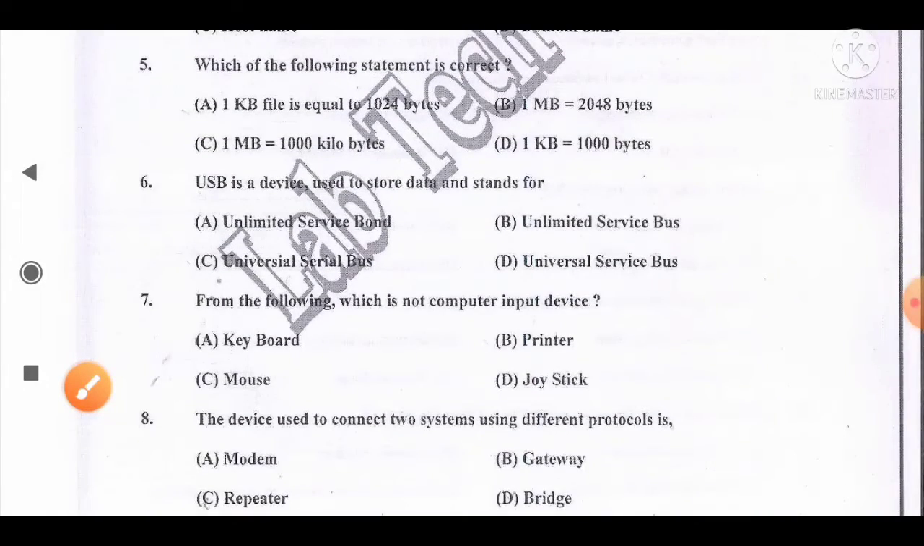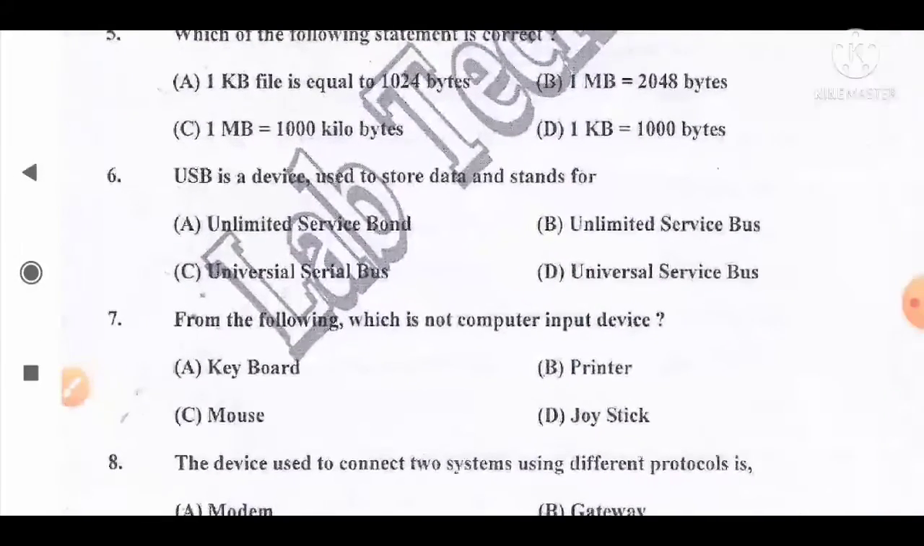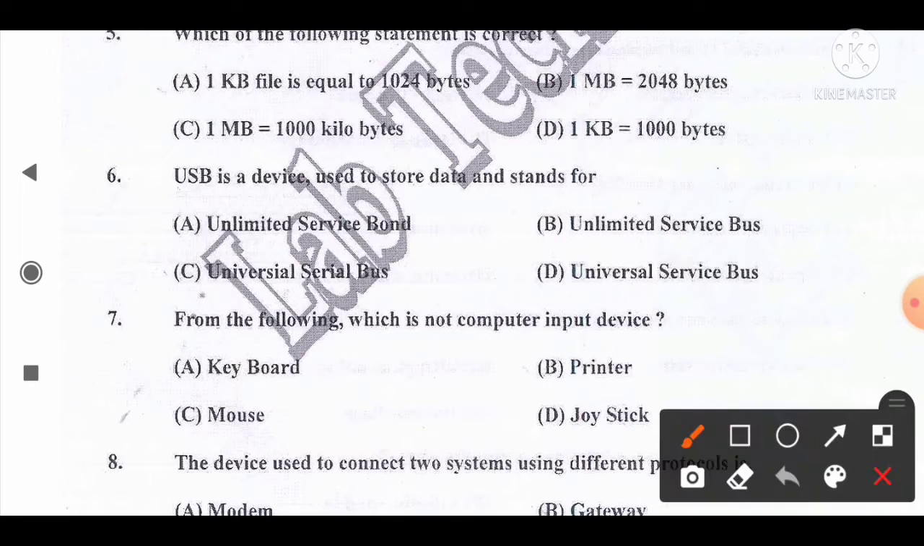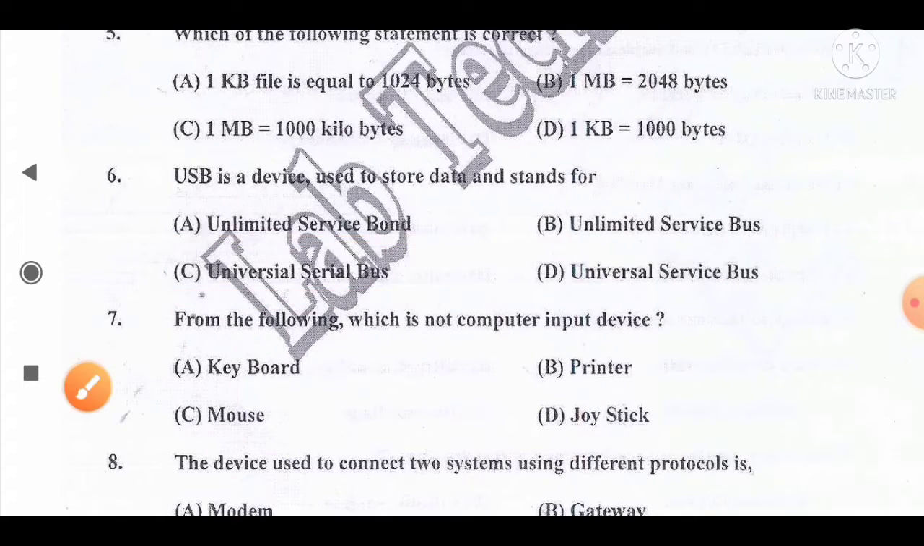Move to the next question number 6. USB is a device used to store data and stands for option A, unlimited service bond, B, unlimited service bus, C, universal serial bus, D, universal service bus. And the full form of the USB is option C, universal serial bus. So option C is the correct answer for this question.